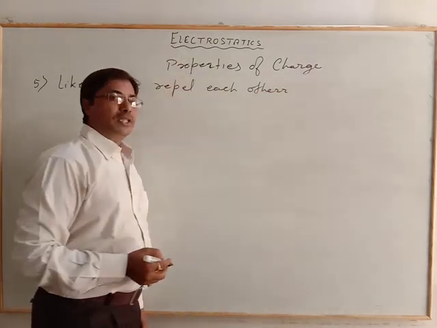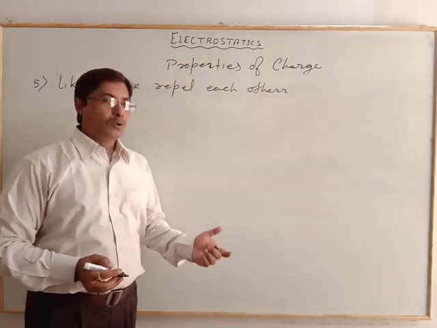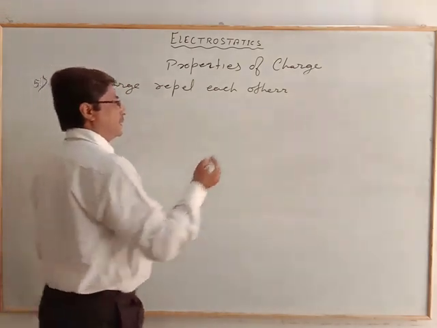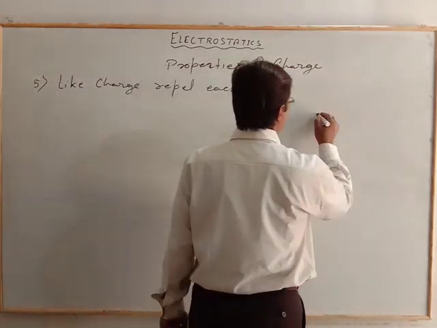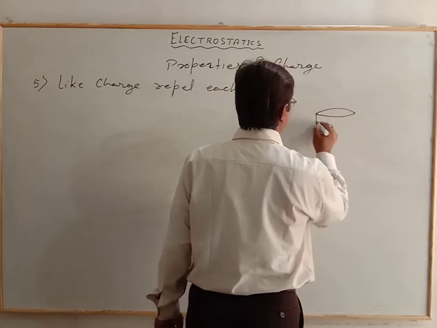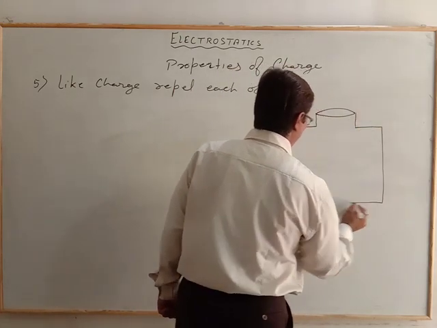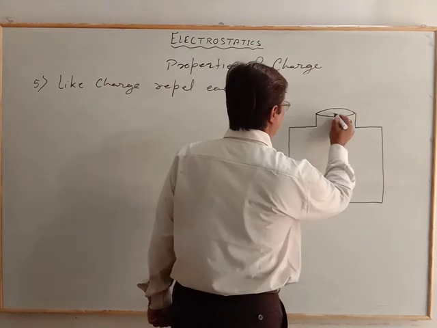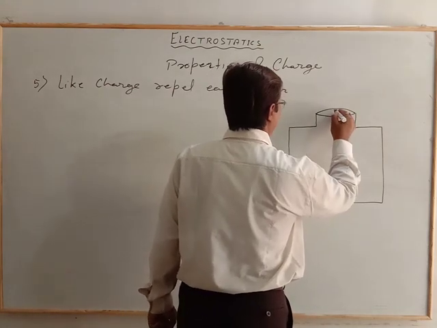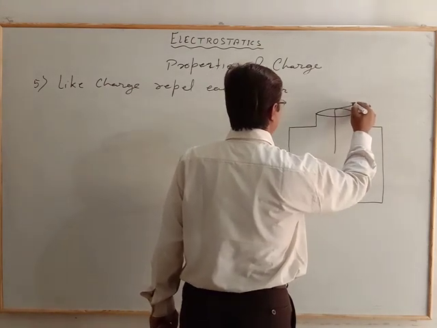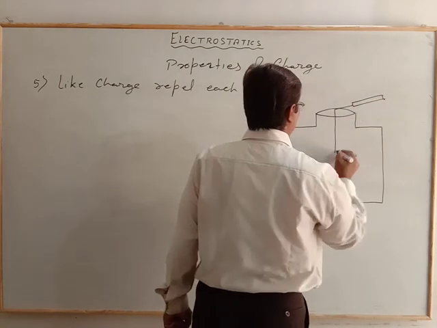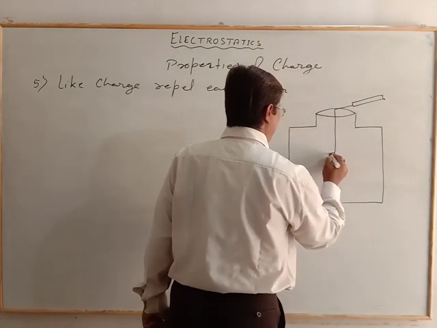And if we see the electroscope, suppose we have an electroscope like this jar, and in this particular jar we allow the charge, here are the 2 plates.